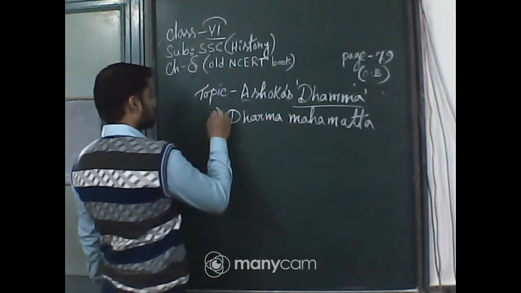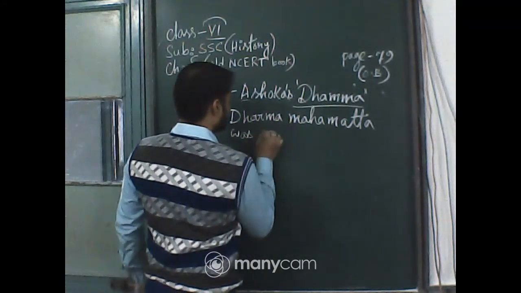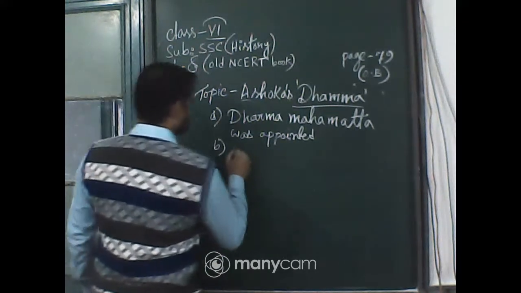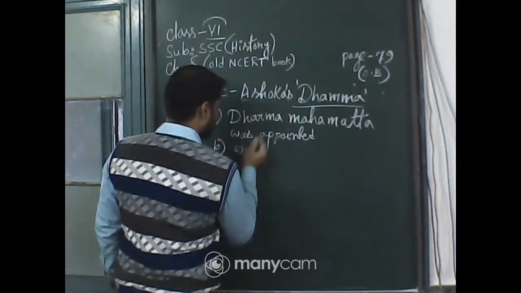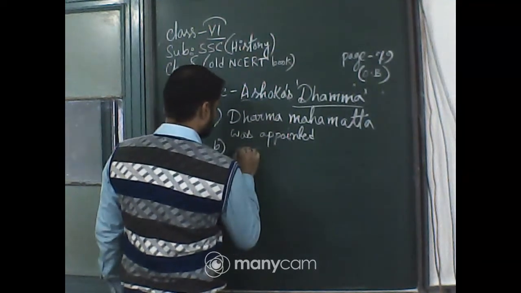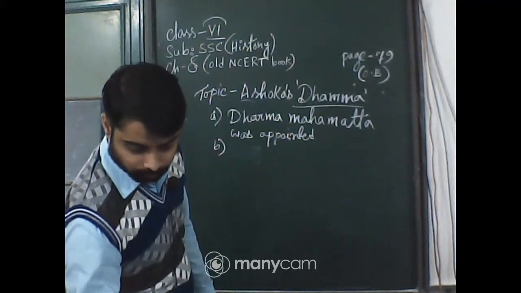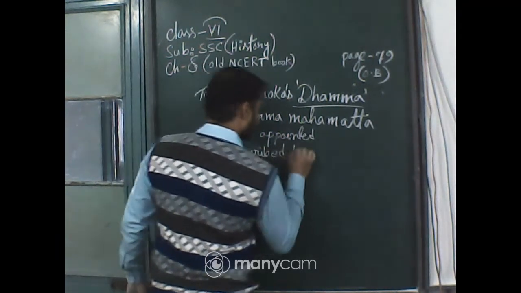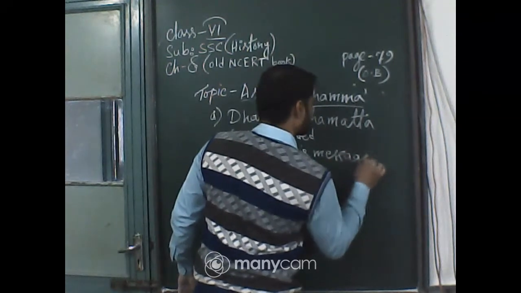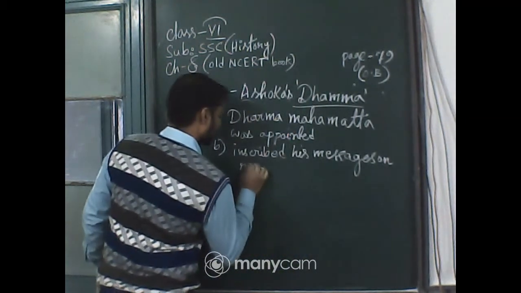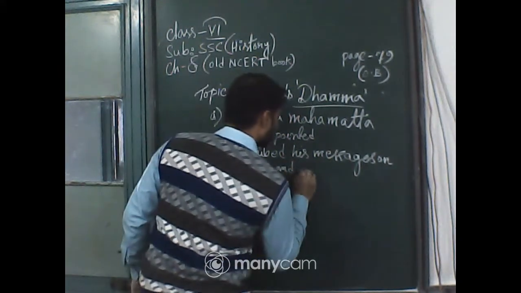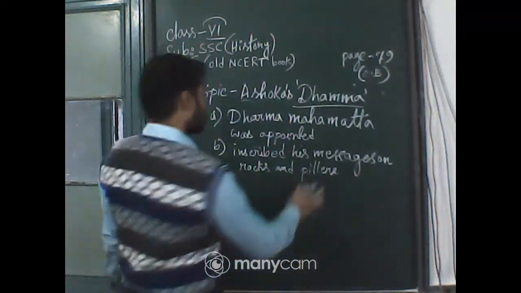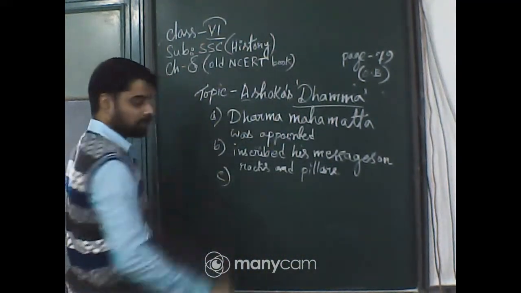He made inscriptions on rocks and pillars. Okay. Number three, what is the third initiative?